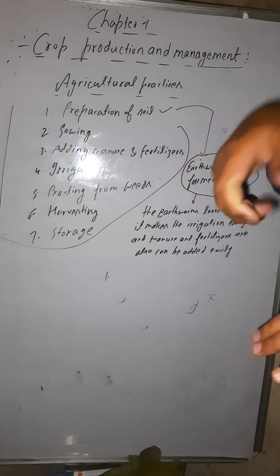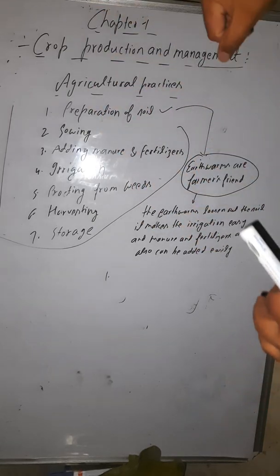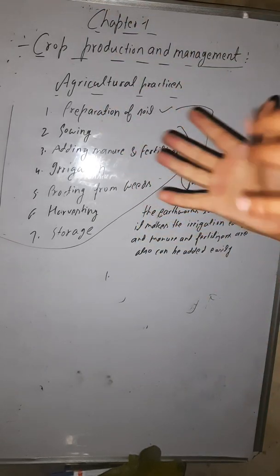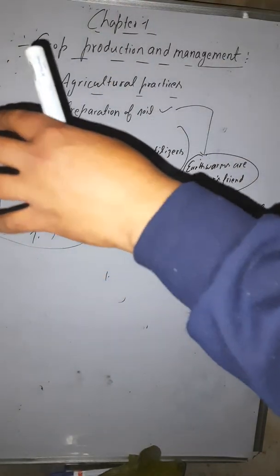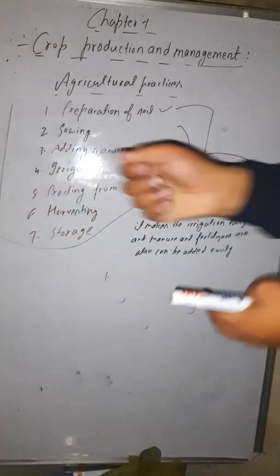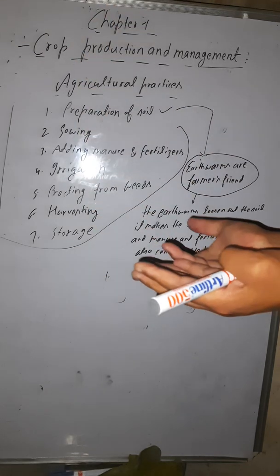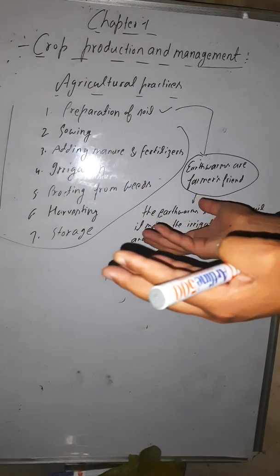How will you dig the soil? With the hand? No, you need a plowshare for this. And who will pull this plowshare? There are some bullocks which will pull this plowshare, which will plow this way. The bullocks pull the plowshare, and with this process the field is dug out. Are you getting this? Yes.